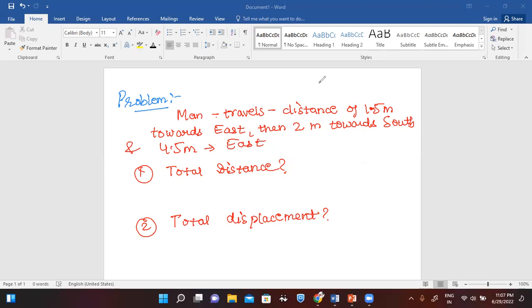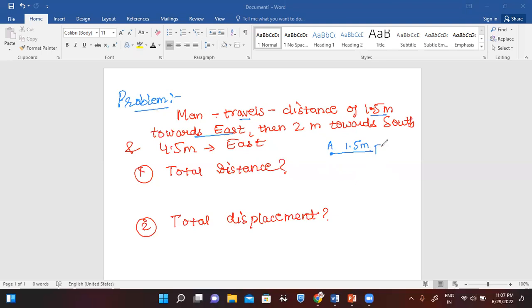So the question here is, let's try to make a rough diagram of the question. Yeah, let's change the color. So a man, let's suppose he has started from point A, right? Okay, he has traveled a distance of 1.5 meter towards east. So from A, east is this side. So he travels a distance of 1.5 meter. So your approach while solving any numerical question is, if the question is like this, try to make a rough sketch of the question, right? So he traveled 1.5 meter towards east, right?